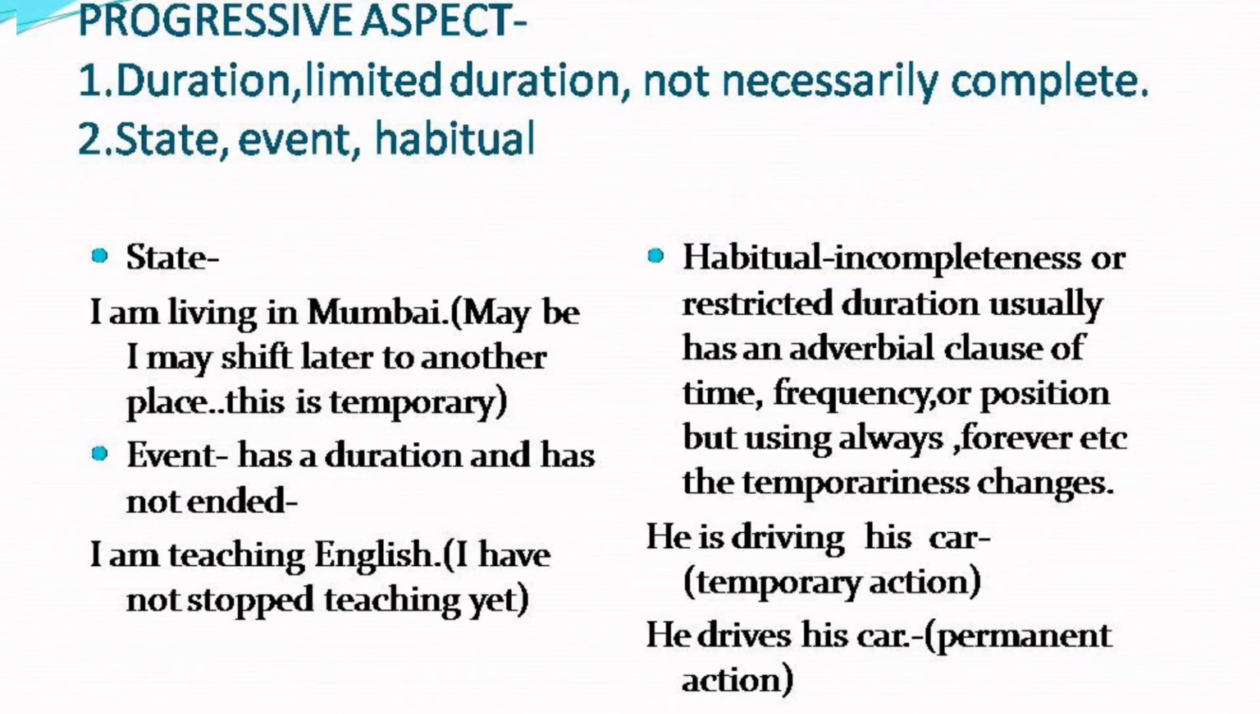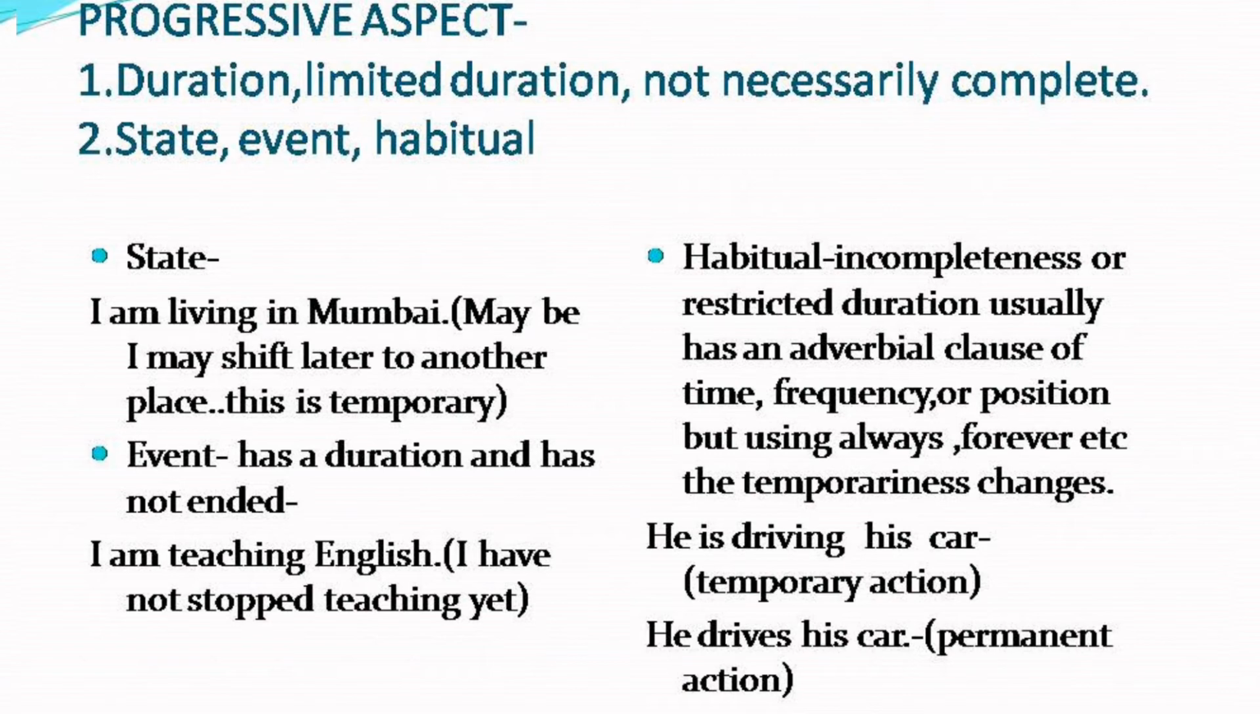Now let us talk about the progressive aspect of present tense. In progressive aspect, we deal with duration, limited duration, and it may not necessarily be complete. That is when we have a progressive aspect. And in this also we can have three different sections. One, it can be about the state. Next, it can be about the event, or it can be about the habitual purpose.